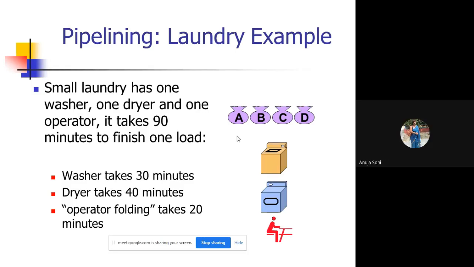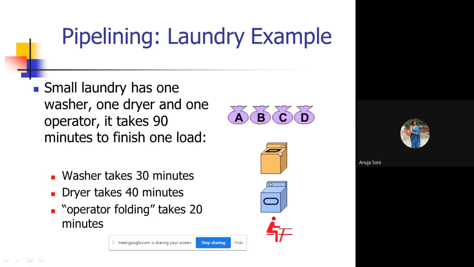Yes, ma'am. Okay. So 90 minutes are taken in order to accomplish your first set of clothes. Similarly, 90 minutes are taken for the B set, 90 minutes for the C set, and similarly 90 minutes for the D set. So in total, how many? 360 minutes will be needed to complete this task of washing the clothes. For the laundry work, in total 360 minutes will be taken.